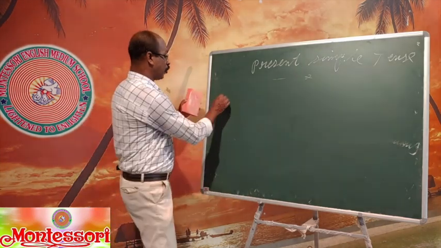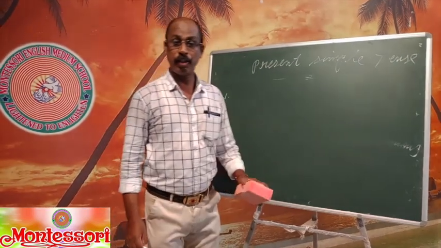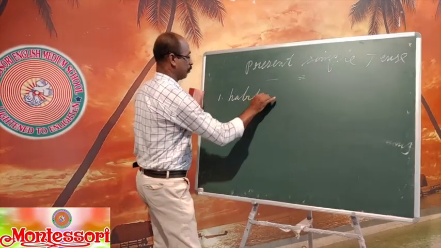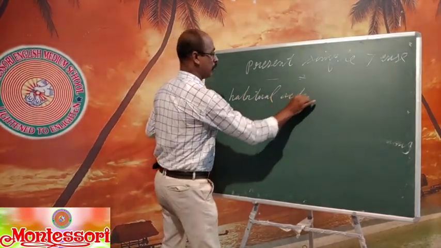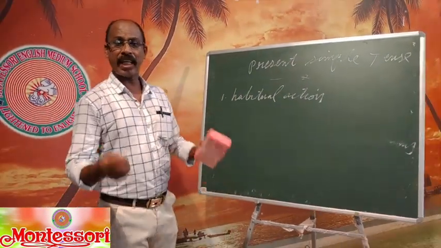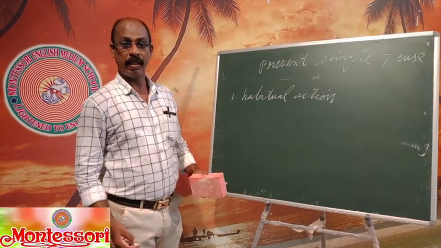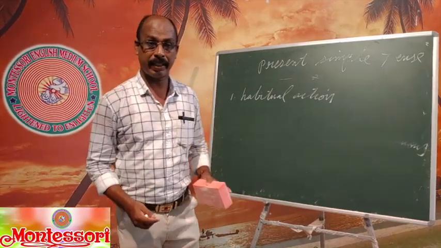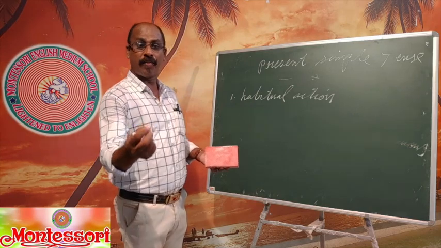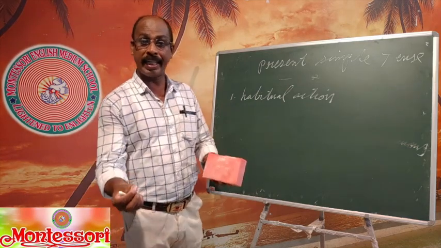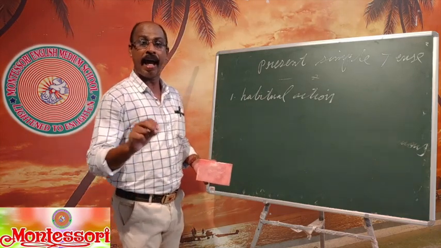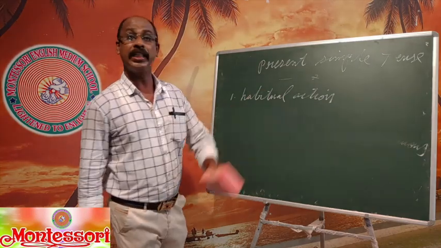We have four usages. First one, simple present tense is used for a habitual action. What is a habit? Whatever you do daily is a habit. When you think about habit, it doesn't mean it's a bad habit. Everybody will have good or bad habits. When you feel it is good for you, it is a good habit. When somebody feels that it is bad for them, it is a bad habit. Whether it is a bad habit or a good habit, it is a habitual action. We have to use simple present tense only.